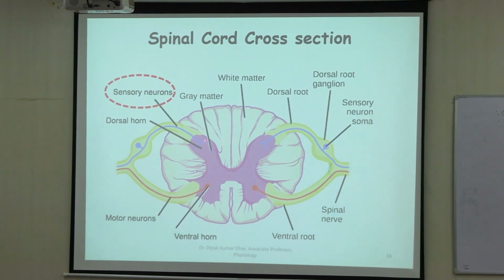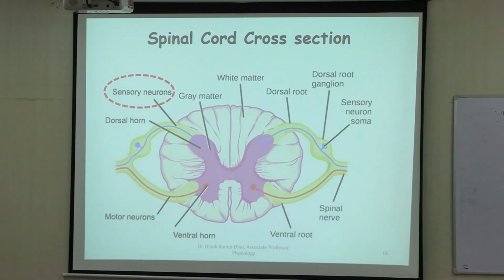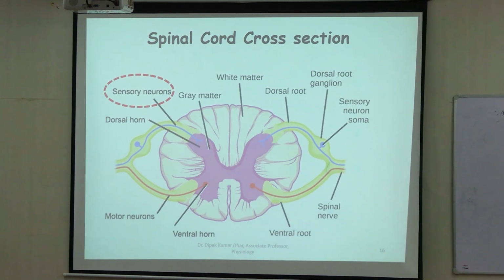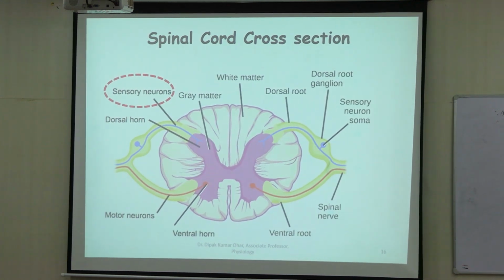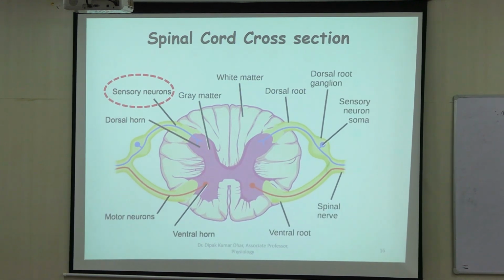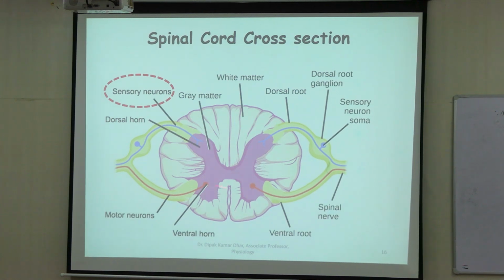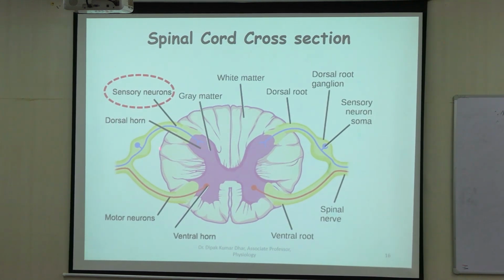Now these two horns, they serve as the site of the cell bodies of the neurons which originate and come out through the ventral horn. So all motor neurons which reach the muscles at the end, they arise from cell bodies over here, right? Sensory information जो spinal cord तक पहुंच रहा है, for them the cell bodies are present in the dorsal root ganglia. So this is also present in each of the levels of the spinal cord.